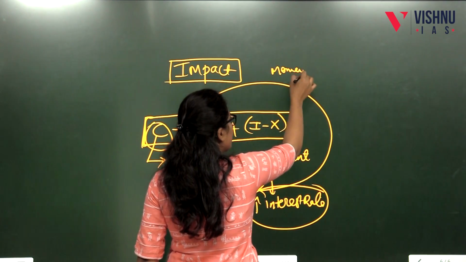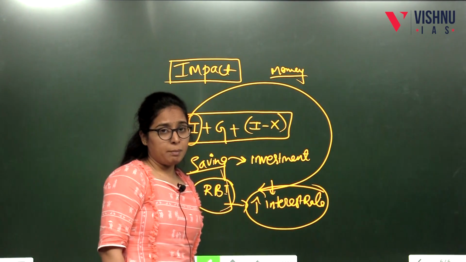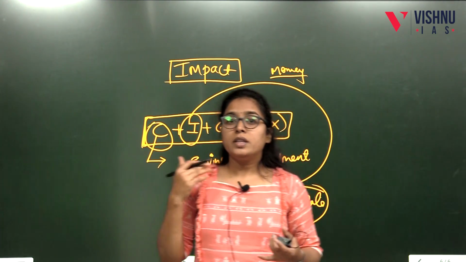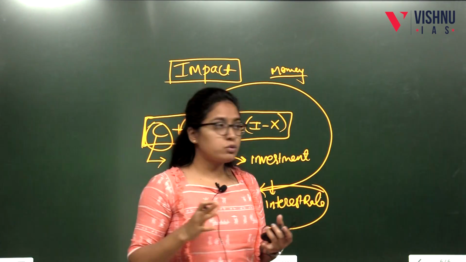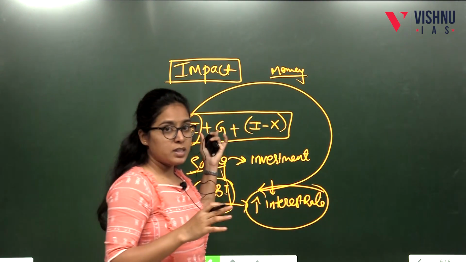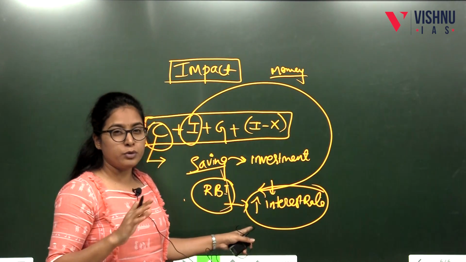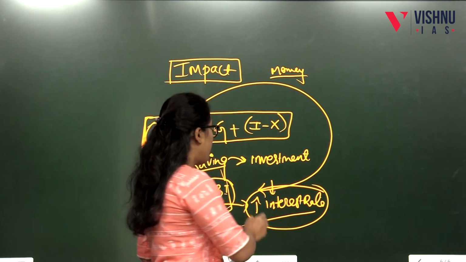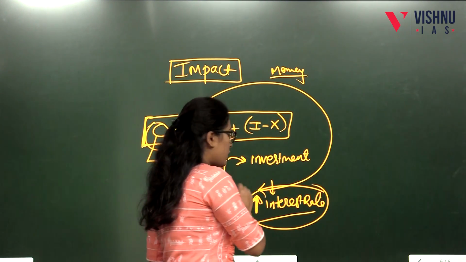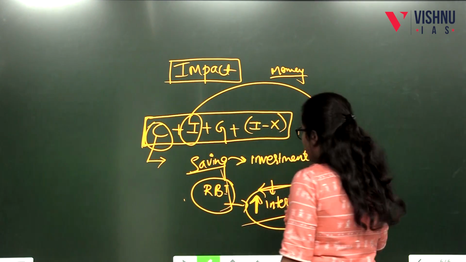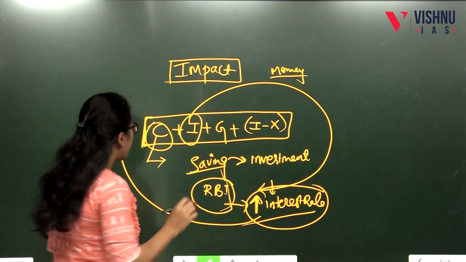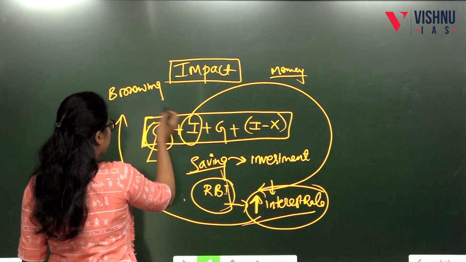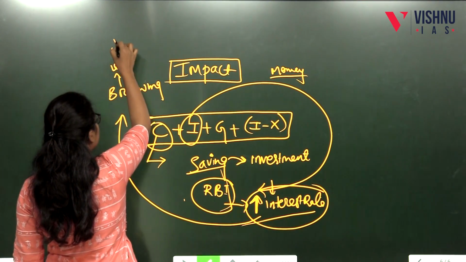We already saw this in demand-pull inflation: because people have more money, they demand more products. So this money supply in the economy has to be reduced. They reduce the money supply using instruments of monetary policy. One tool in monetary policy is an increase in the interest rate. When the interest rate increases, borrowing from the bank becomes difficult or costly. So less borrowing and less investment will happen.